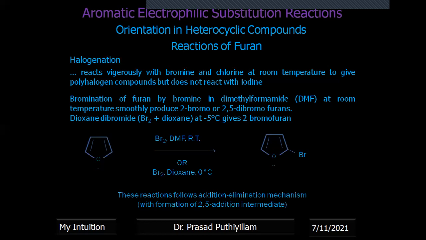So if asked to write the reaction mechanism, you should write the 2,5 addition intermediate with bromine split into Br plus and Br minus. Br minus attacks position 5, then DMF takes hydrogen from that. The proton becomes HBr as well as the final product. Okay, so it is a 2,5 addition elimination mechanism.